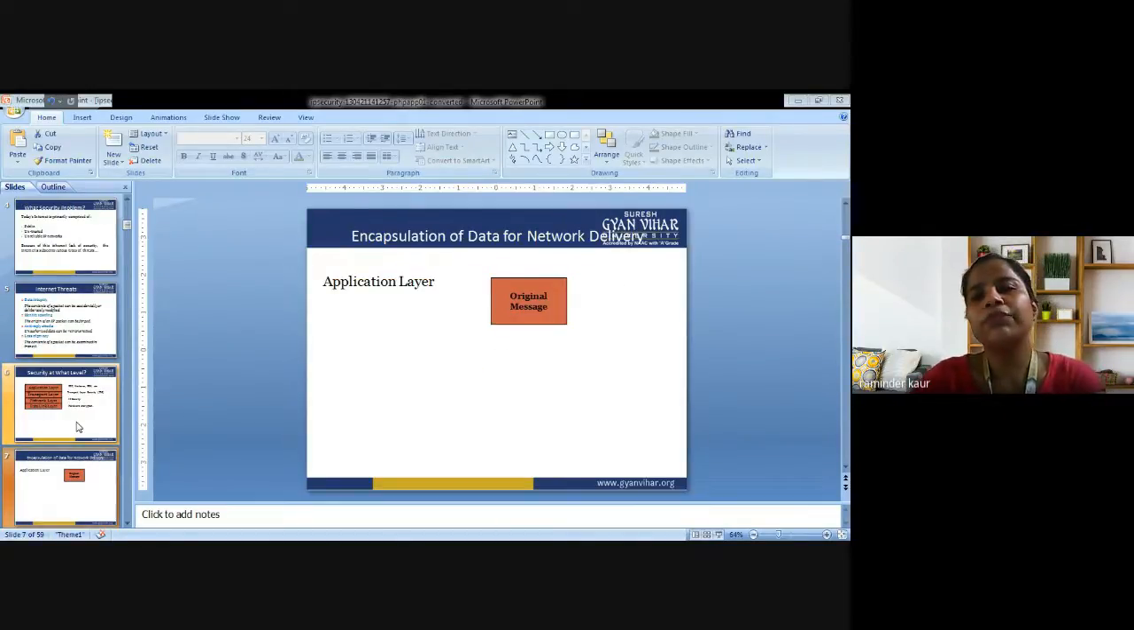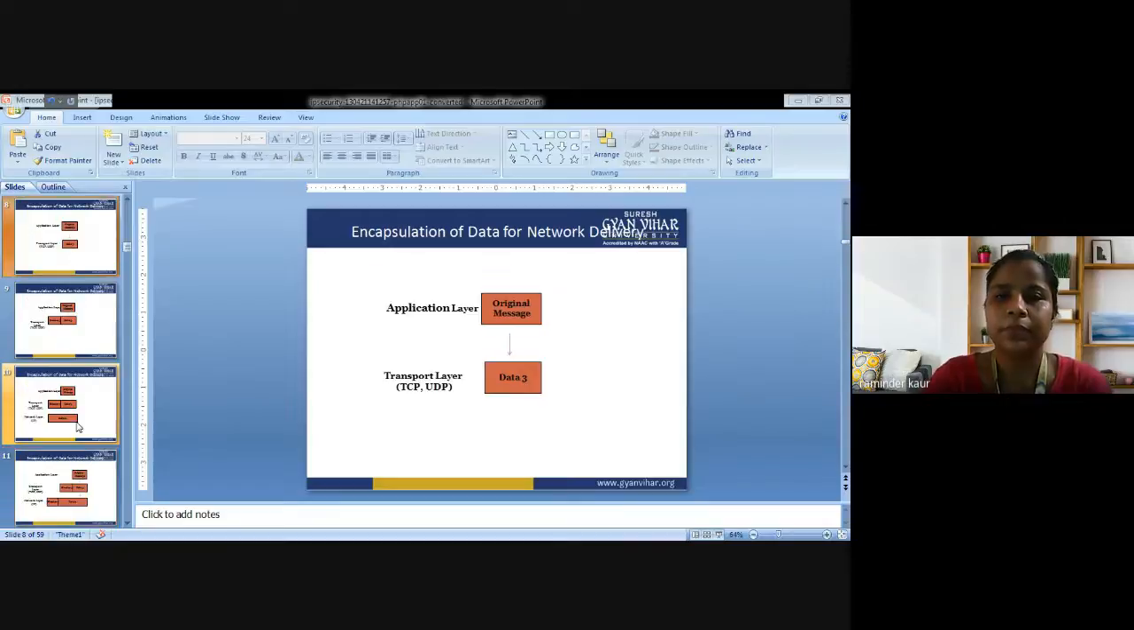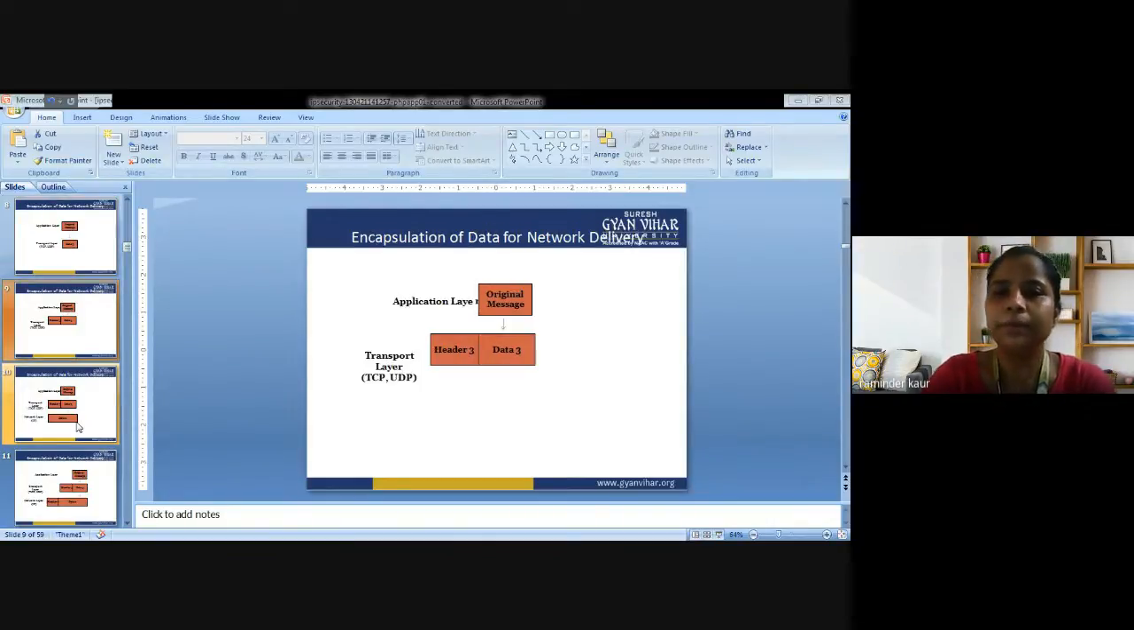So encapsulation of the data for network delivery. First of all, the application layer will send the original message. Then it will be transmitted to the transport layer, which contains the protocols, where the two protocols are residing, TCP and UDP. So it is sending data to the transport layer. The transport layer will add some kind of header to the data.